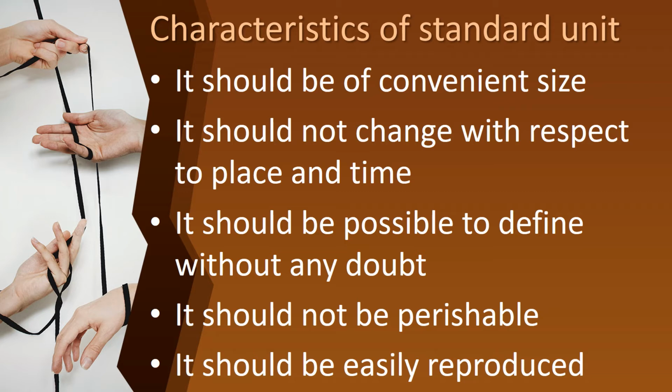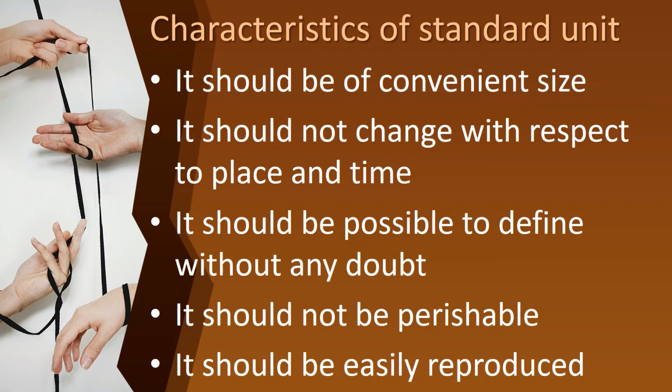Can we read it? It should be of convenient size. Okay children, it should be of convenient size. And then the second one, it should not change with respect to place and time. Okay children, it should not change with respect to place and time. And then the third one, it should be possible to define without any doubt.